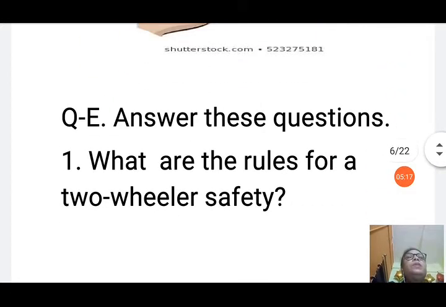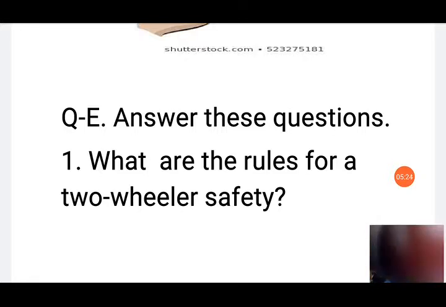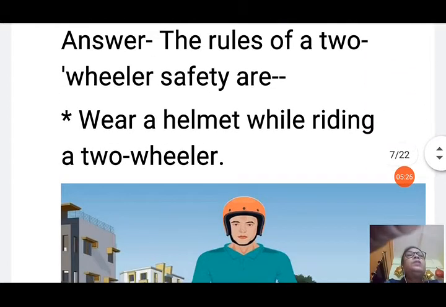Now next we will see question number E. Answer these questions. Question 1. What are the rules for a two-wheeler safety? Let us see the rules for a two-wheeler safety. The rules of a two-wheeler safety are: first, wear a helmet while riding a two-wheeler.